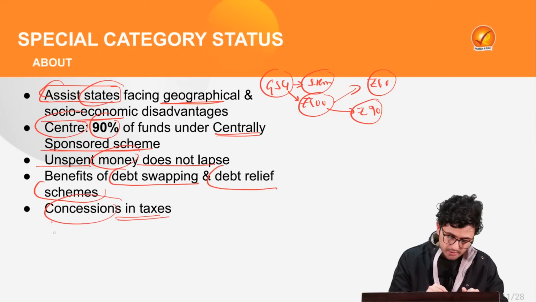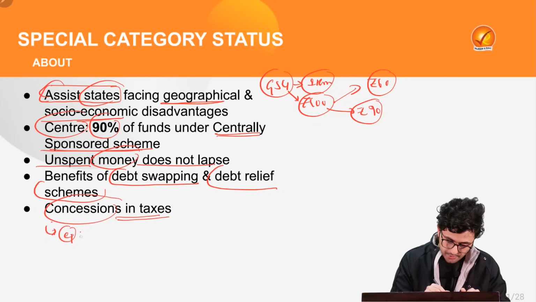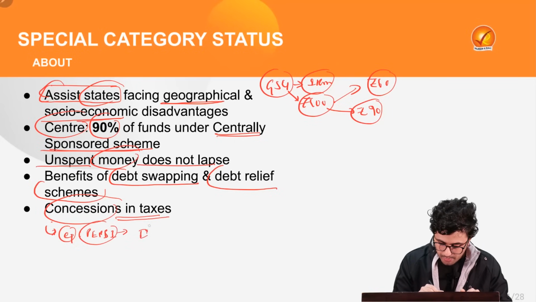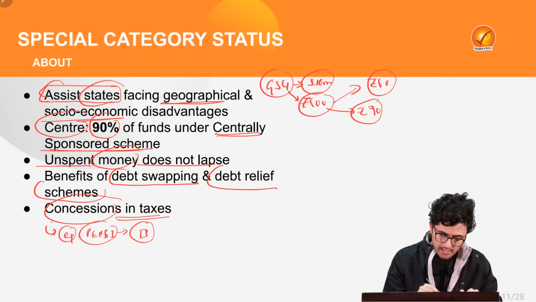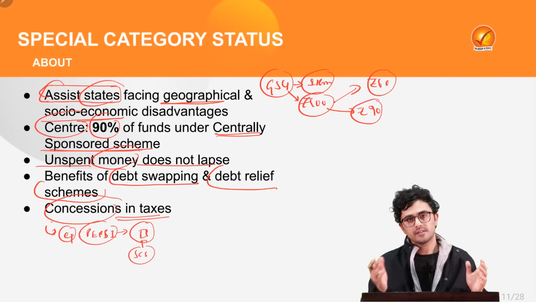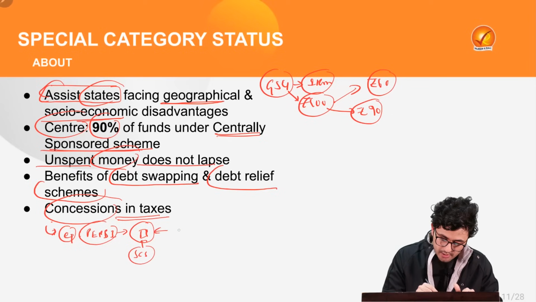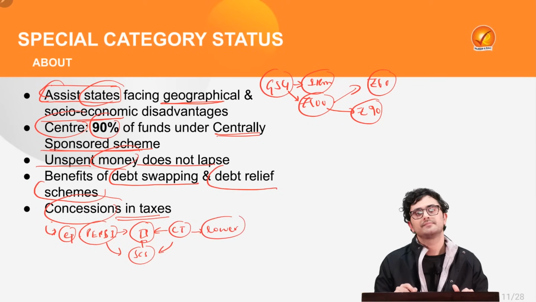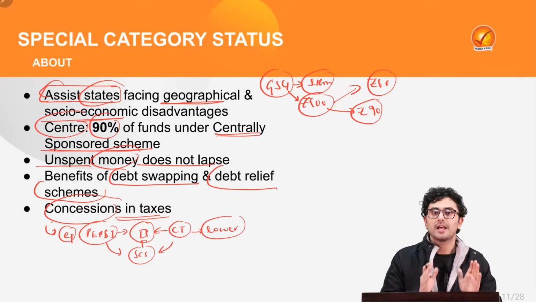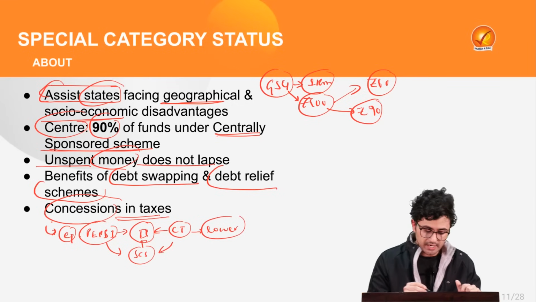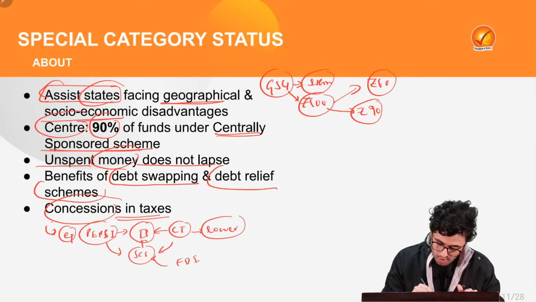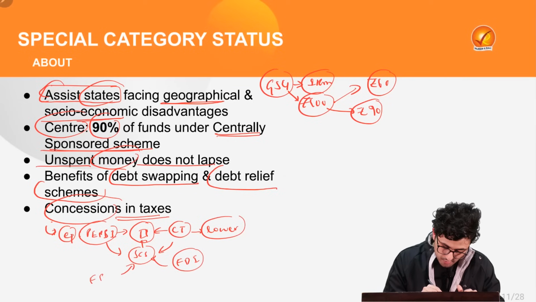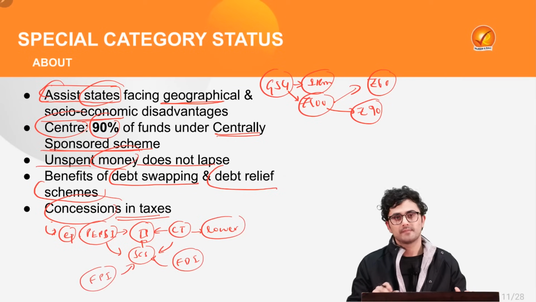Let's take an example of a company called Pepsi. Let's say Pepsi wants to build a company in a special category status state. Now, the corporate tax for Pepsi in this state will be much lower. Thus, it will act as a huge attraction to investments in the form of foreign direct investments as well as foreign portfolio investments.